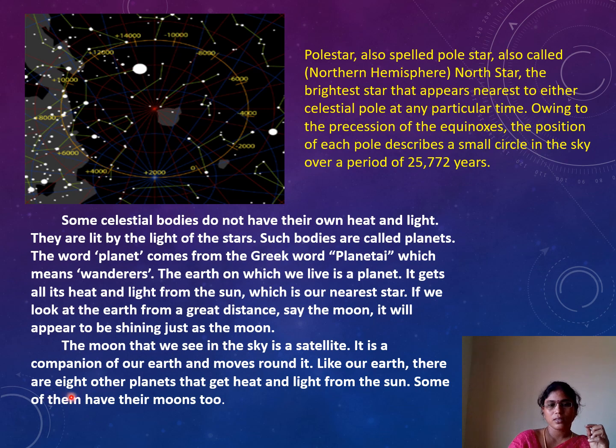Like our earth, there are 8 planets that get heat and light from the sun. Some of them have their moons too. For example, for our earth, what is the satellite? Moon. Like that, the remaining planets also have their own moons or natural satellites.